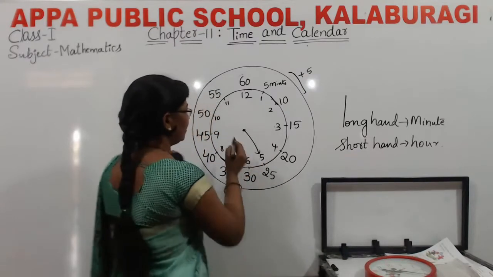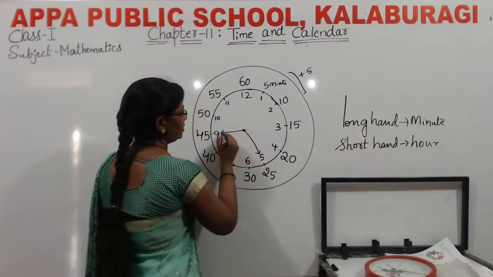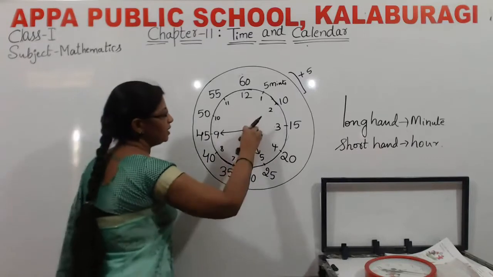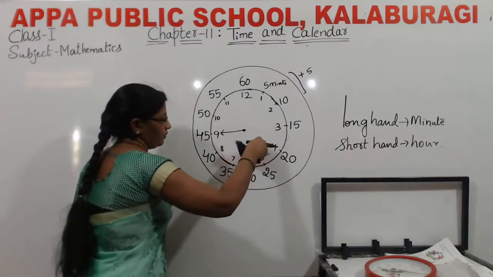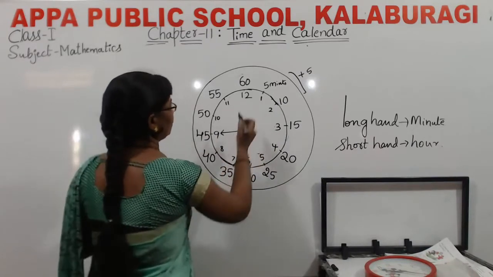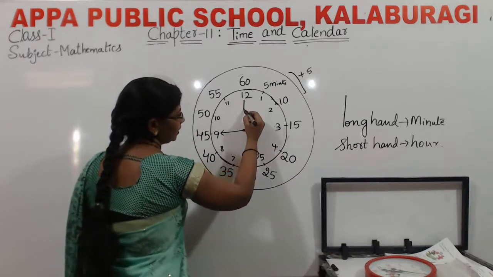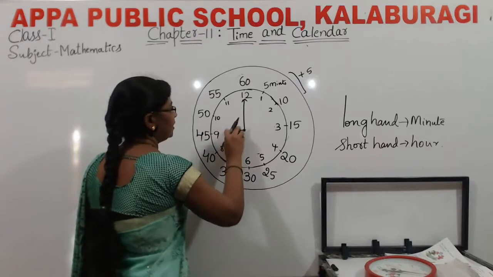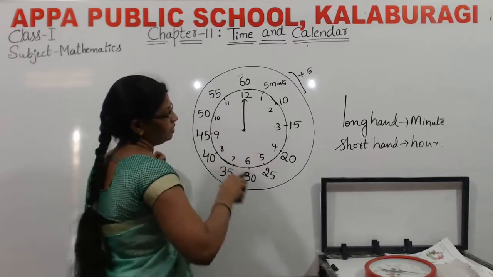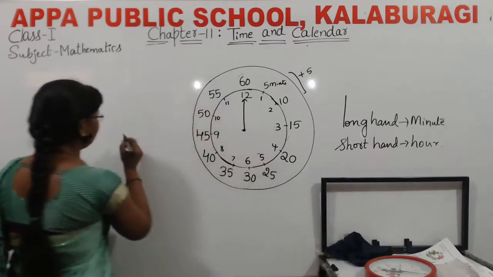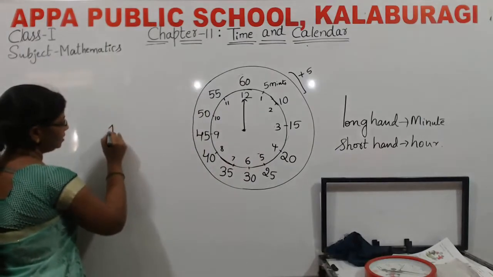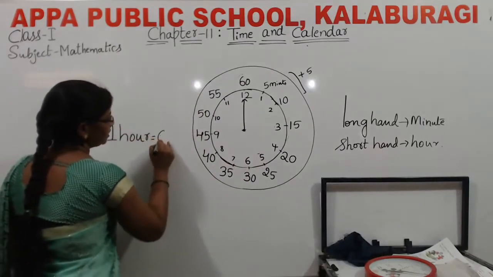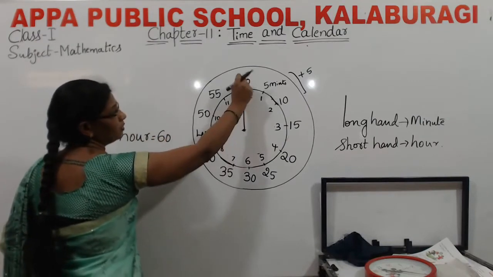If the minute hand is at 9, then it is 45 minutes. If the minute hand is at 12, then it is 60 minutes. What do you mean by 60 minutes? 1 hour is equal to how much? 1 hour is equal to 60 minutes.